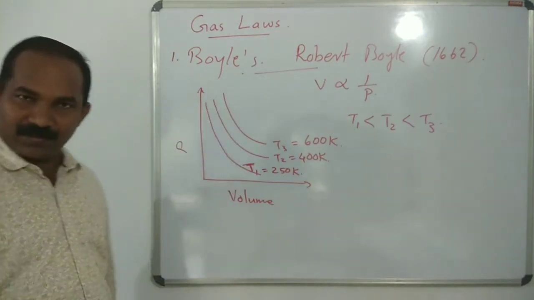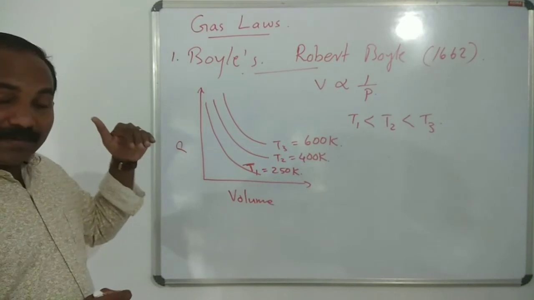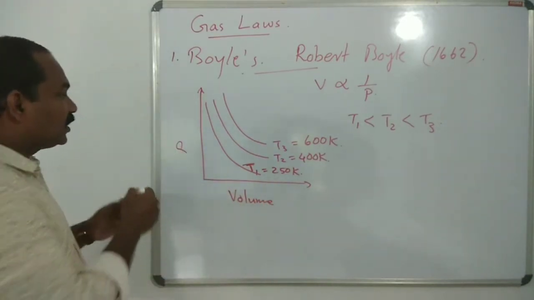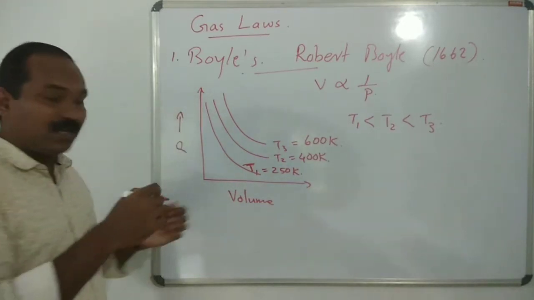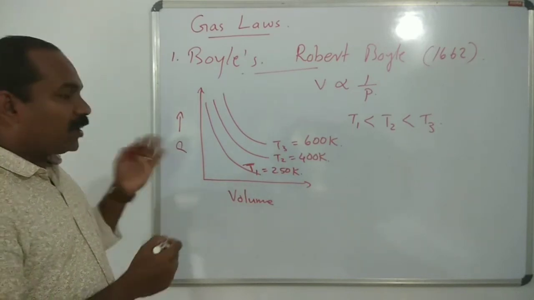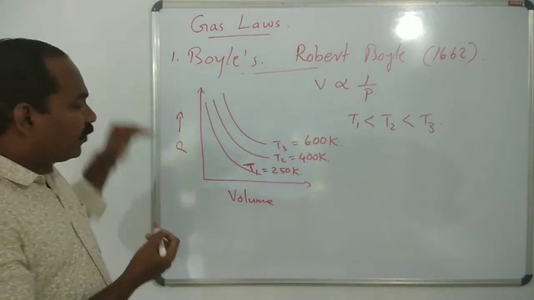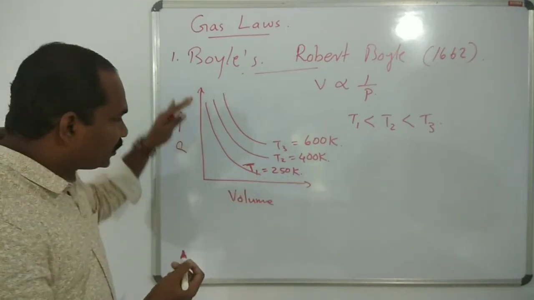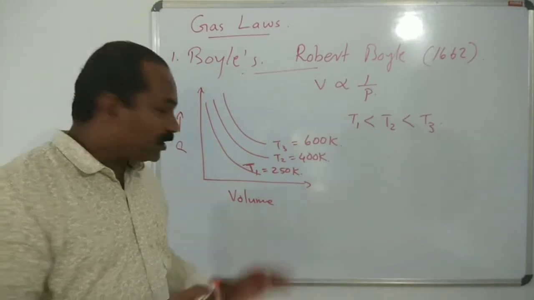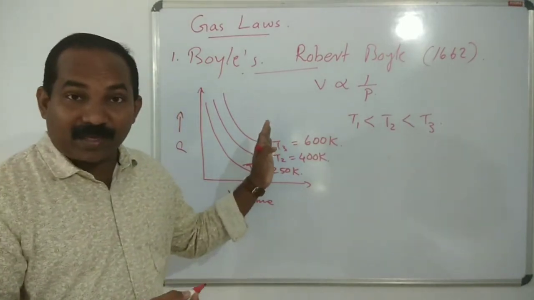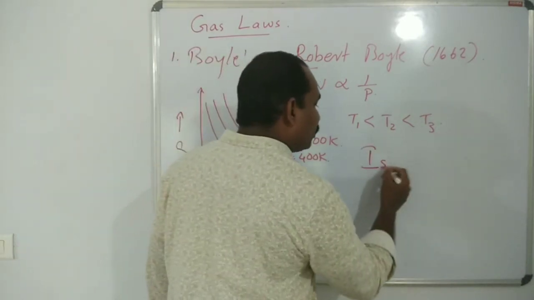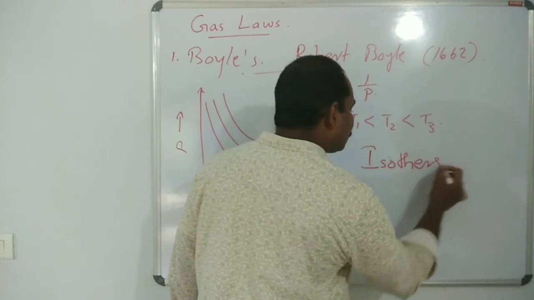When the pressure increases, volume decreases. On the reverse side, when volume increases, pressure decreases. These three different plots are done at different temperatures. Remember that temperature must be constant. And this graph is called isotherms.